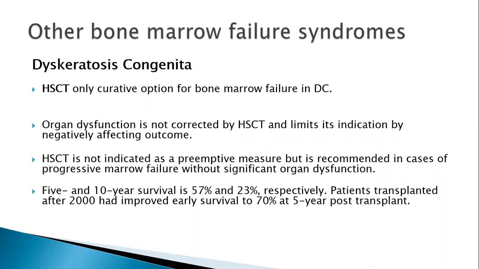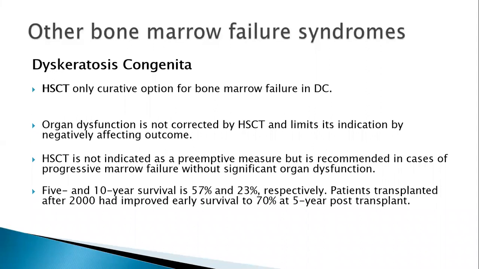Again, here a hematopoietic stem cell transplant is the only curative option. But again, we have to be very clear when we counsel the patient that the other organ dysfunction, especially the skin and the lung diseases, is not going to go away with this, and it limits its indication by negatively affecting the outcome. So someone with other organ dysfunctions and progressing cytopenias, doing a transplant in such patients leads to poorer outcomes. So you only consider transplant in patients who have progressive marrow failure without significant organ dysfunction.